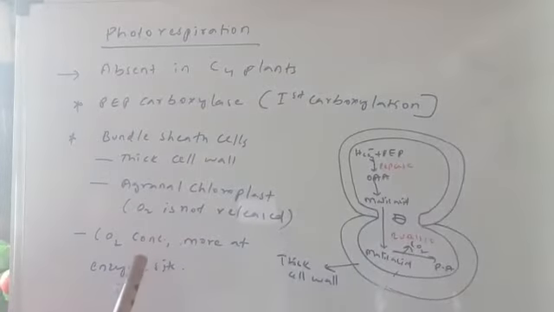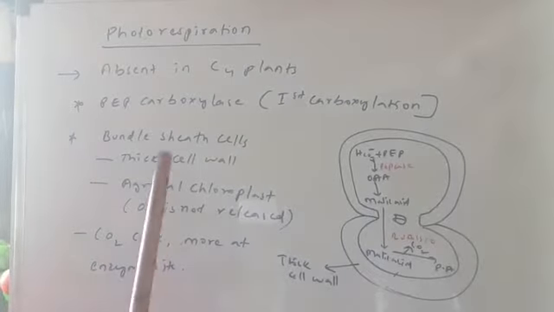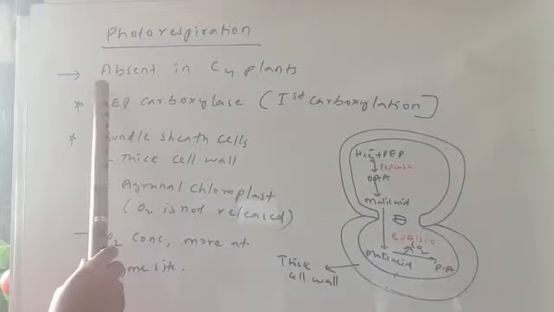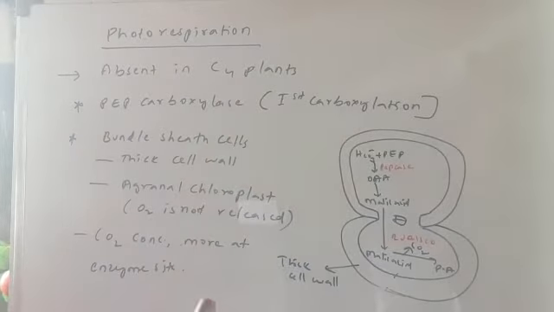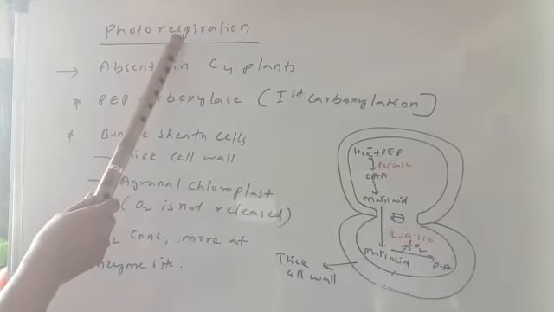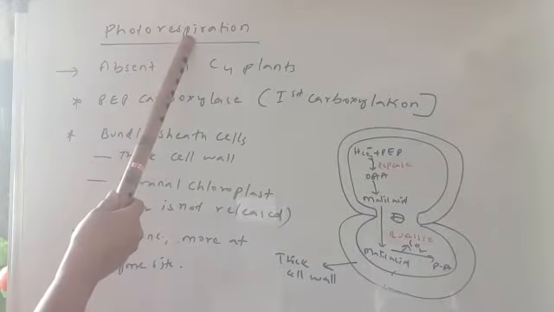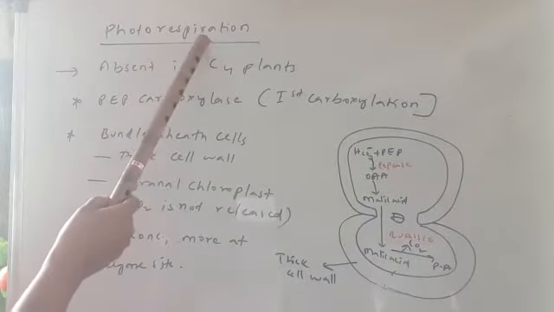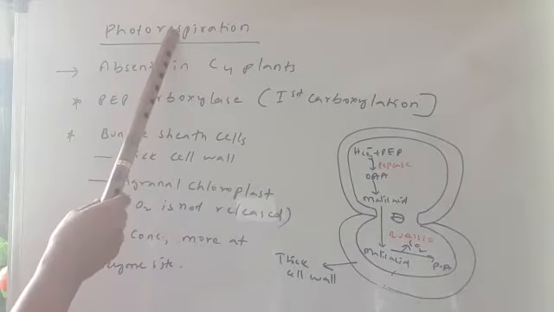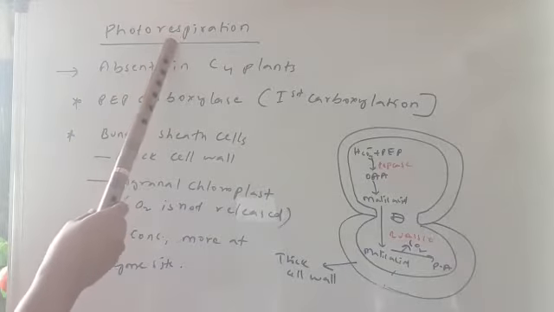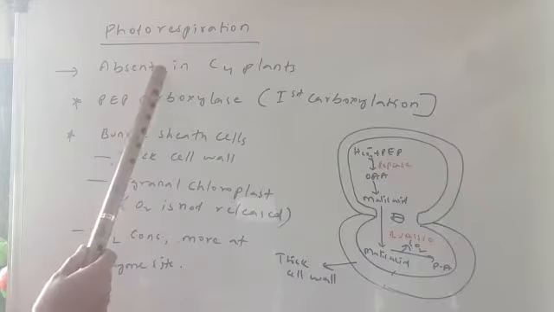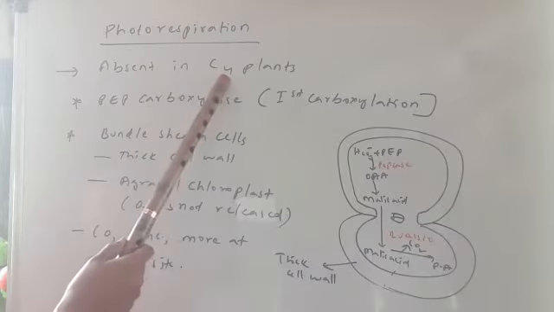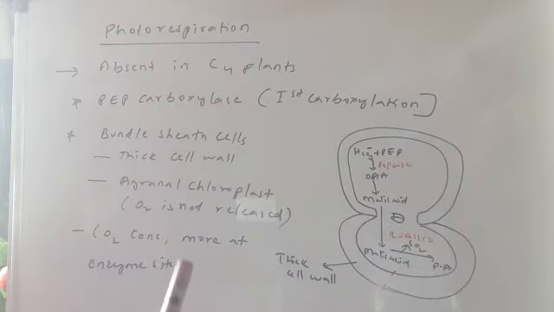In this class, we will be talking about photorespiration, and why it is absent in the C4 plants. Photorespiration, as you know, is a waste process. It is a useless process. Now, this waste process takes place in the C3 plants, but it is absent in C4 plants. Now, what's the reason behind that?